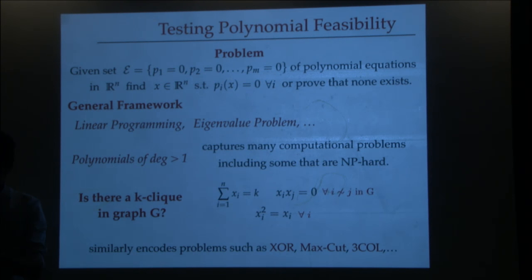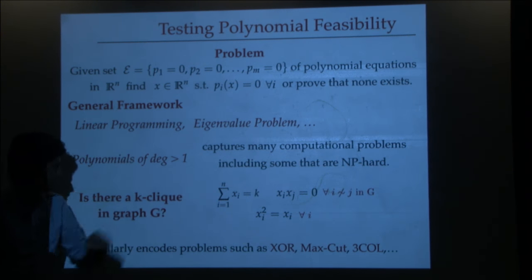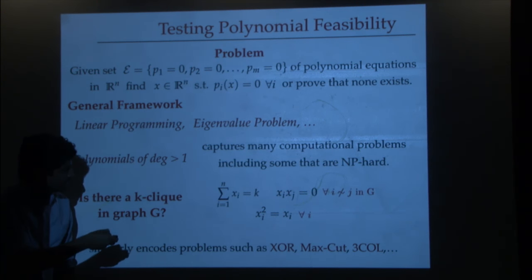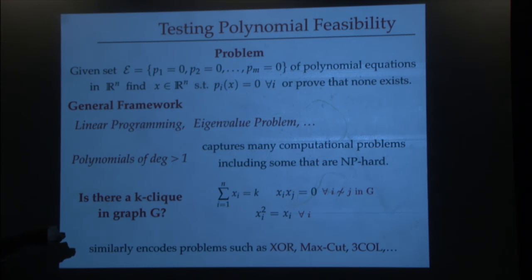To choose exactly k vertices, I add the constraint that some xi is k. And to ensure that the vertices that I pick are a clique, I just need to ensure that if I pick vertices i and j together, then they always should have an edge between them. In other words, if I pick i and ij don't have an edge, I cannot pick j. So this condition here enforces that. Basically, xi dot xj should be 0, which means that if xi is 1, then xj cannot be 1 when ij is not an edge.